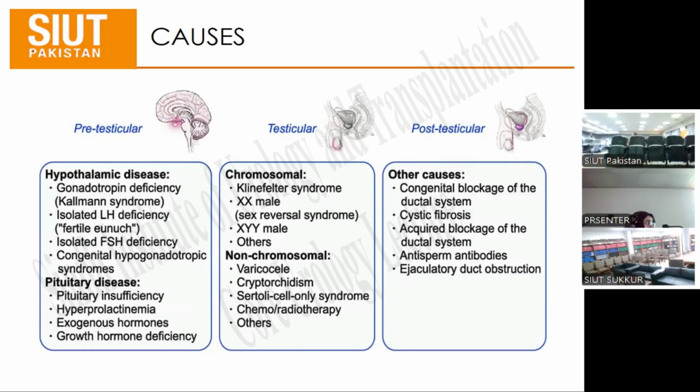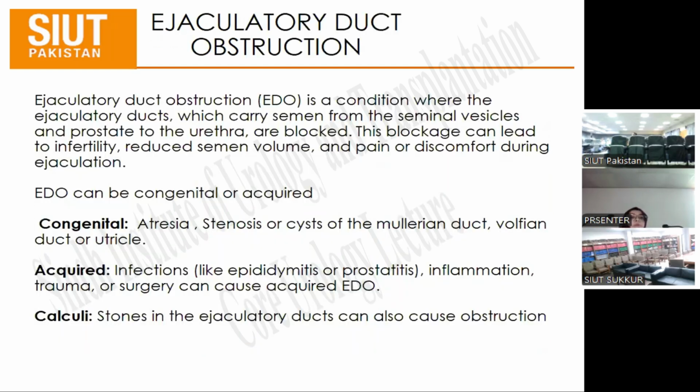So we will be discussing the treatment of post-testicular causes, because pre-testicular causes are complicated. We have to have a multidisciplinary team to manage them. Post-testicular causes we can treat by ourselves as urologists. Okay, continuing with post-testicular causes, we'll be discussing ejaculatory duct obstruction.